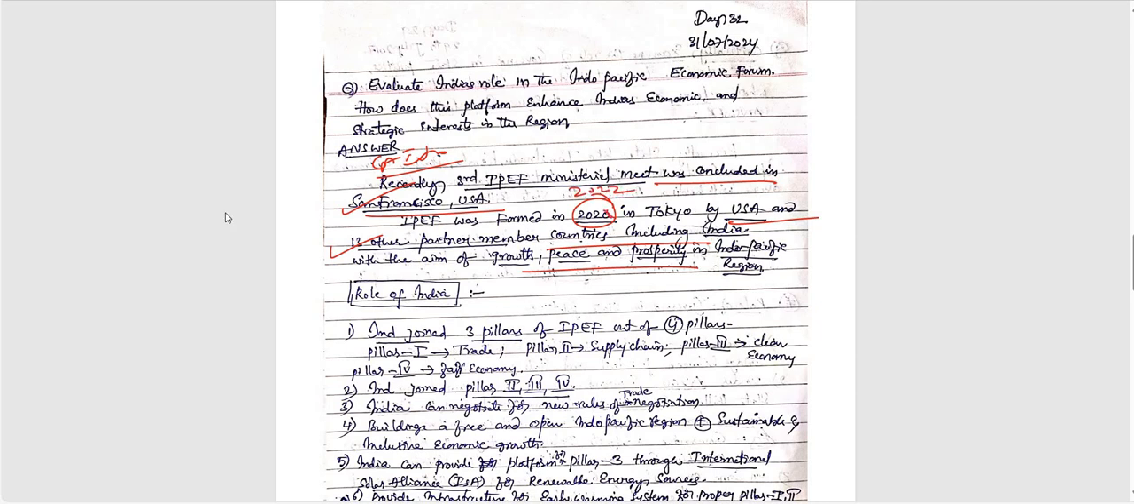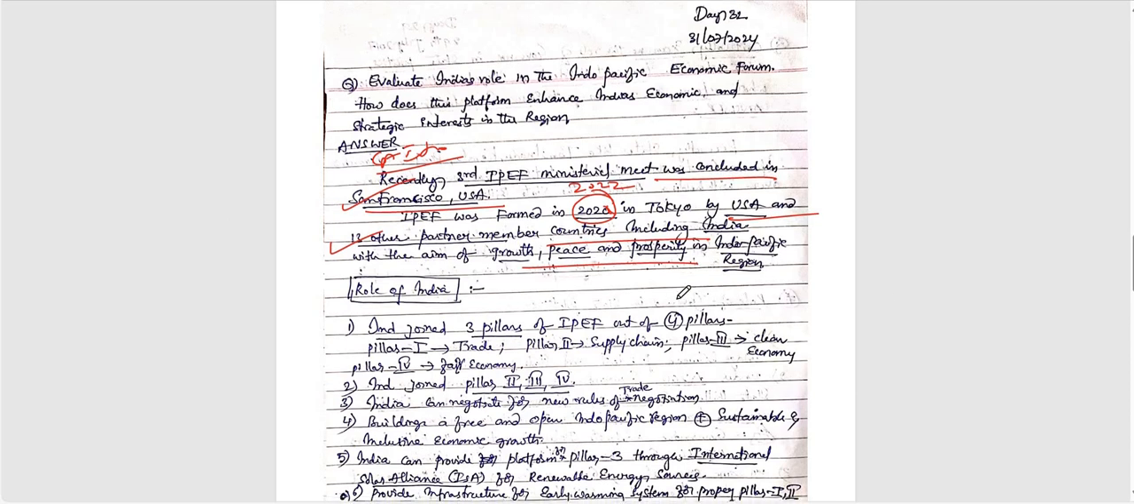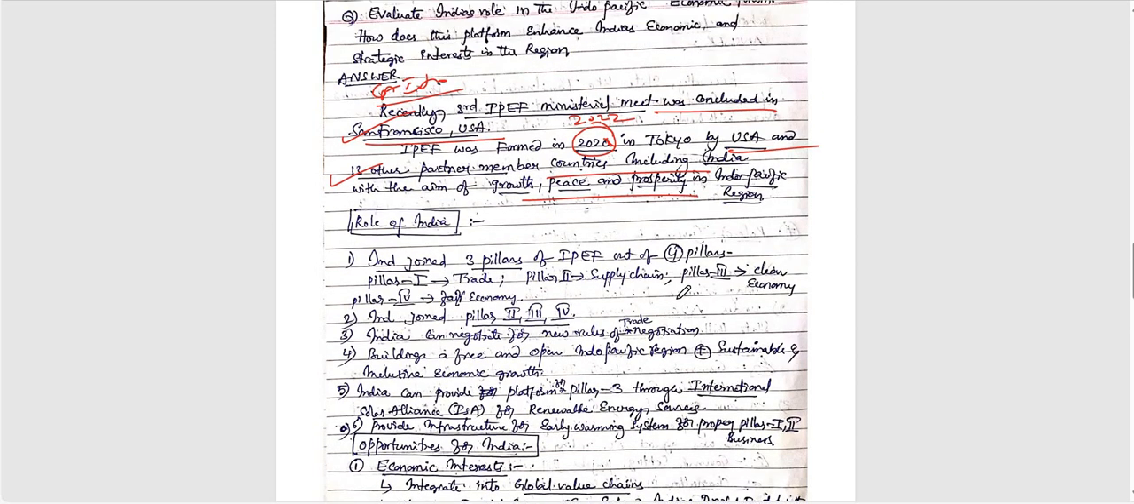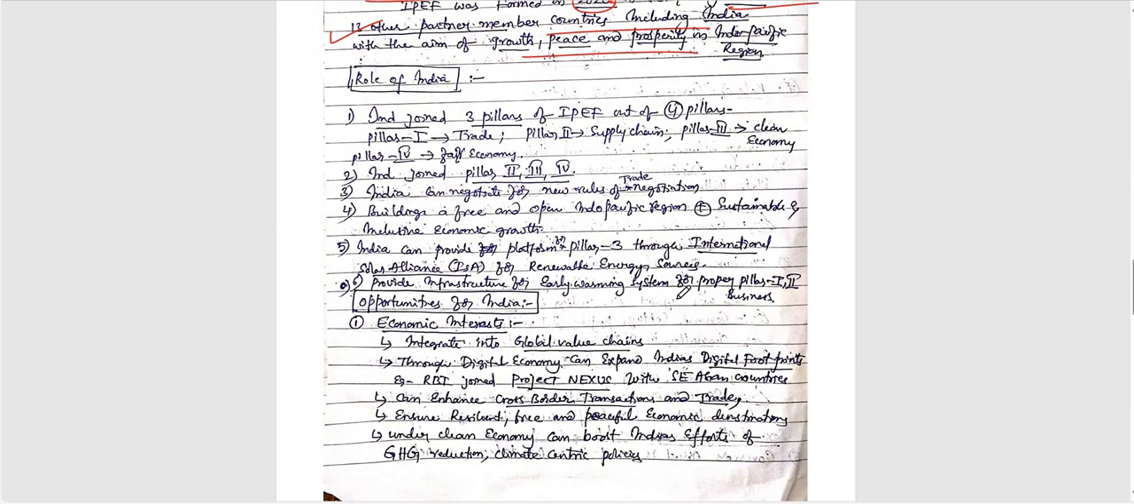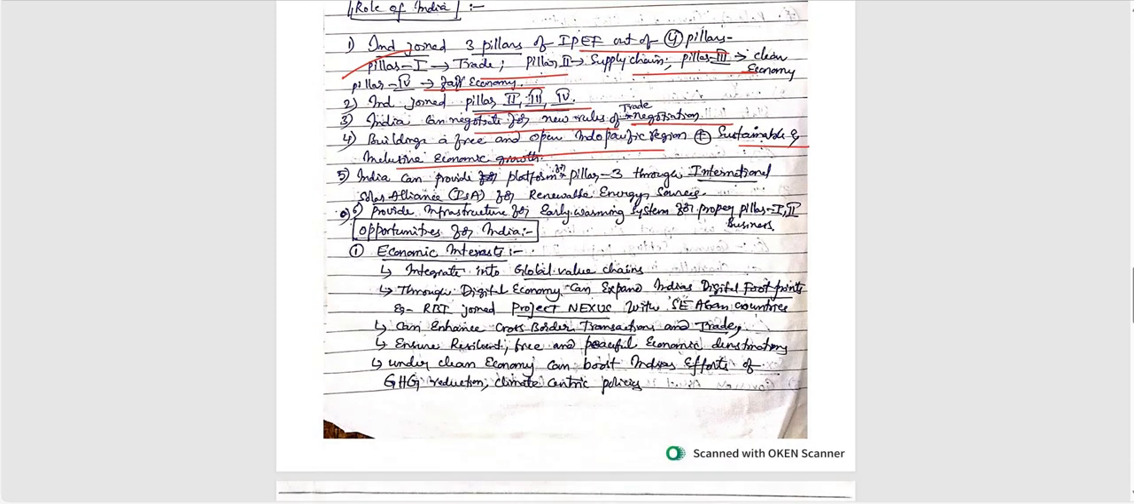Very important. These types of errors, especially in years, you should focus on these types of errors. Next, role of India. India joined 3 pillars and 4 pillars, phase 1 and so on. We have included. He has included. India joined different pillars. India can negotiate for new rules of trade negotiation, building a free, open Indo-Pacific region, sustainable, inclusive economic growth. Very important.